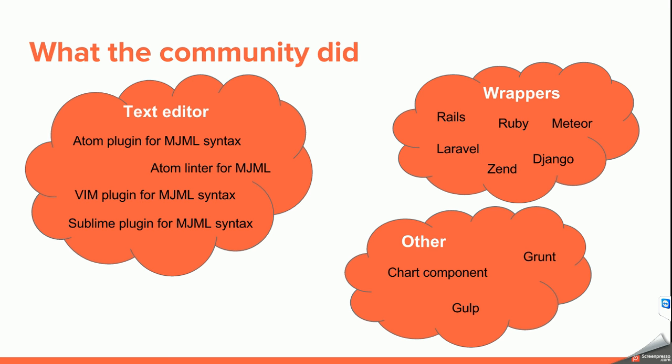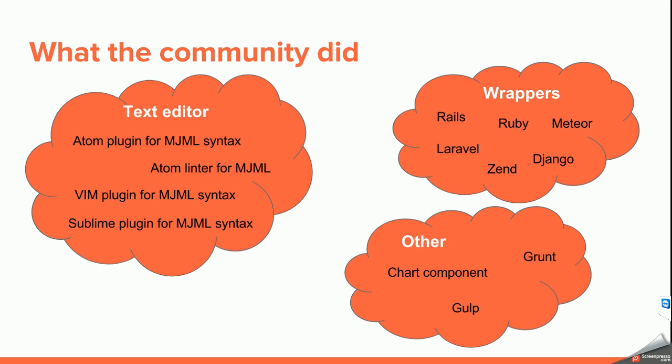So we have a lot of additional projects that started on the side of that. We have people who created an Atom plugin, an Atom linter for MJML, Vim plugin, Sublime, and a lot of wrappers for different languages. So adaptation to Rails, Ruby, Meteor, Laravel, Zend, Django. And we also have people who started to create new components and share them with the community.